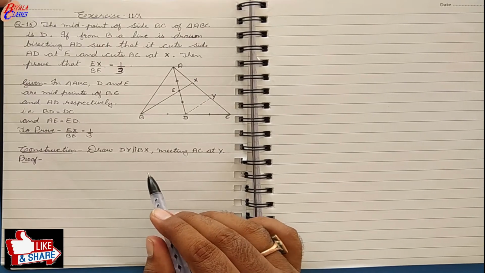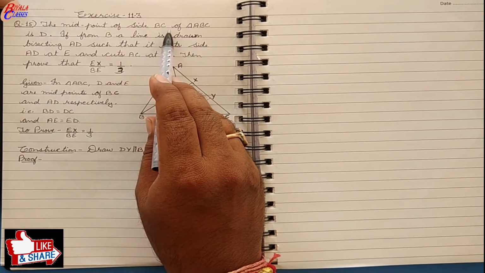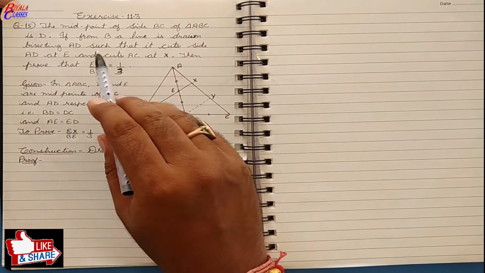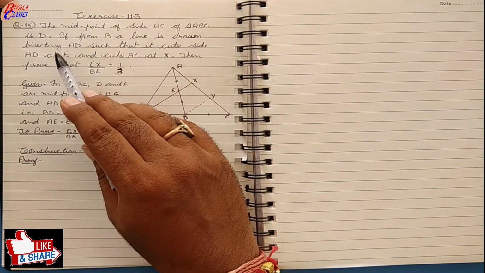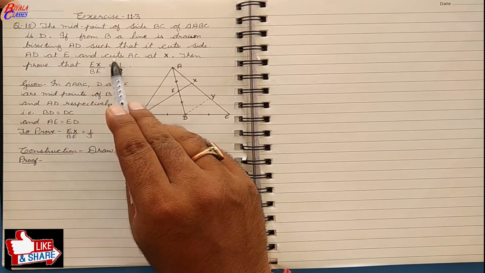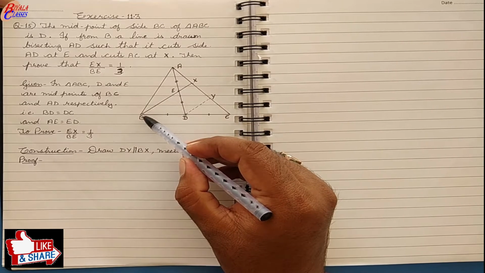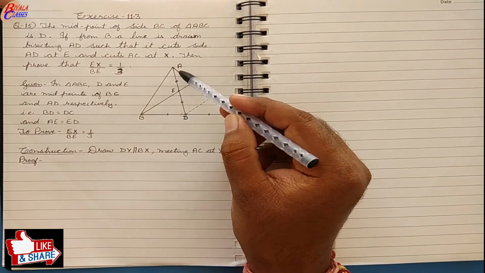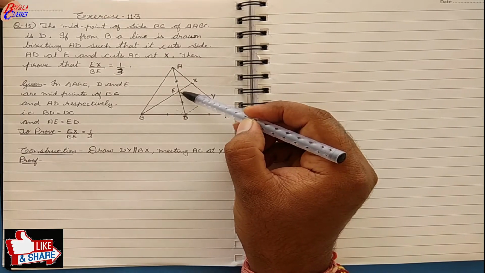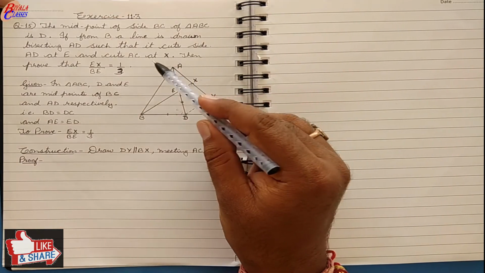Now let's move towards question number 15, the last question of this exercise. It says the midpoint of side BC of triangle ABC is D. D is the midpoint of side BC. If from B a line is drawn bisecting AD such that it cuts side AD at E and cuts AC at X. So what is done here now? From point B, a line is drawn which bisects AD. Bisects AD means it divides AD into two equal parts, and it cuts AD at point E, and when produced it cuts AC at point X.